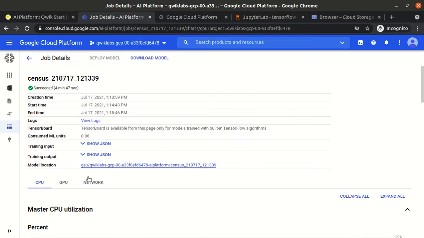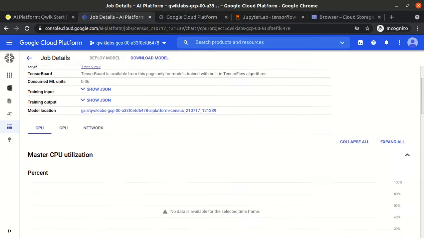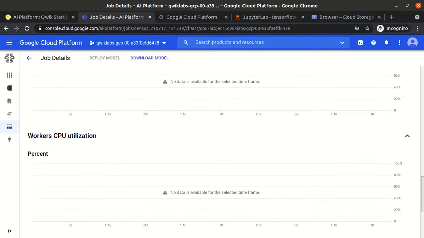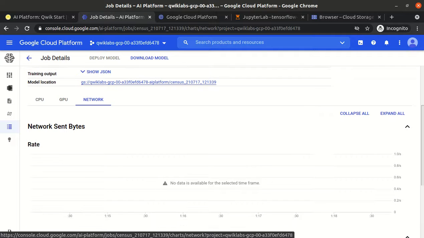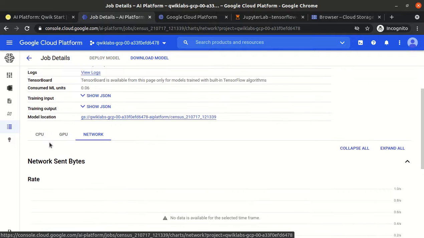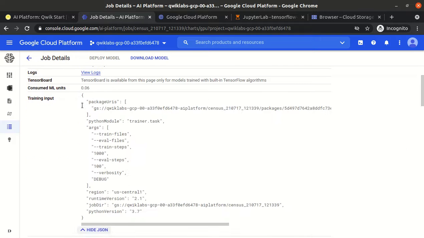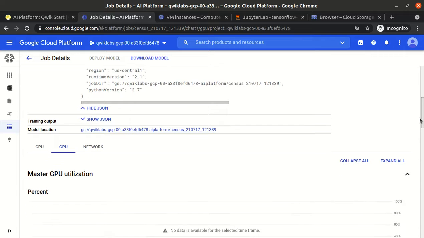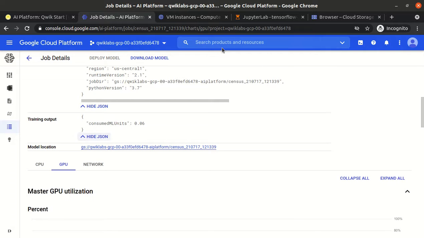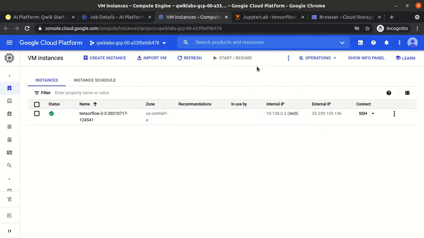The model will be created here. CPU, where it is actually running. No, it is not running on any VM.